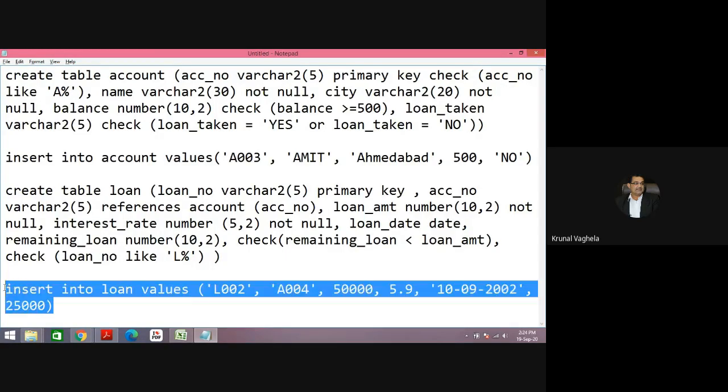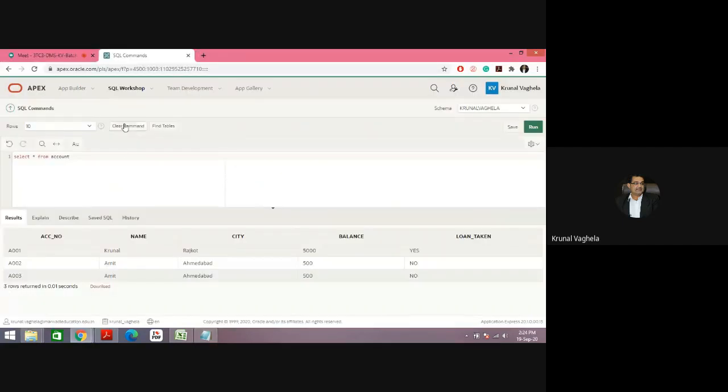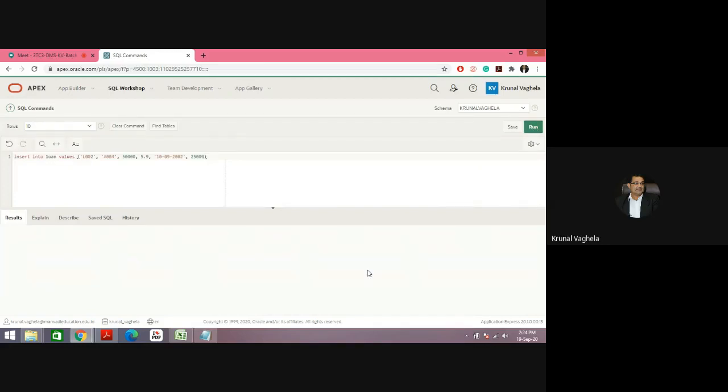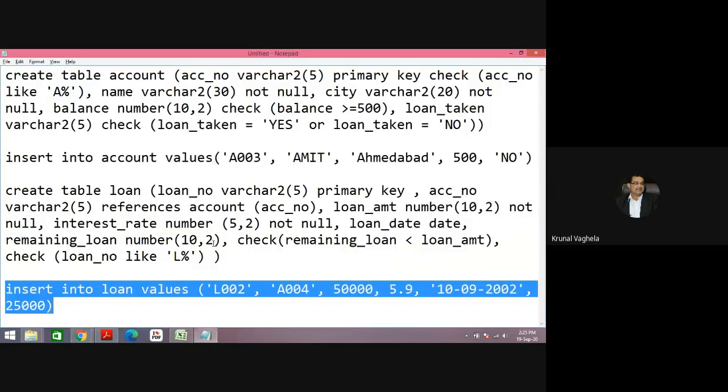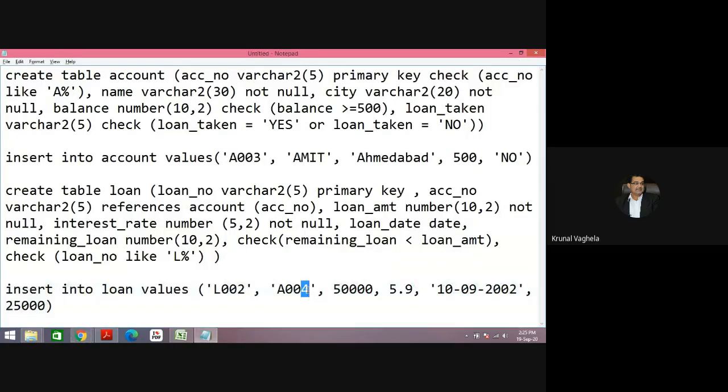So it will not allow me. Let's see. Integrity constraint violated, parent key not found. It will give you the type of error also. Parent key not found. That means A004 is not entered in your account table, so it will not allow you. Now if I change it to A003, then it will allow because A003 is there in your account table. Let's see.